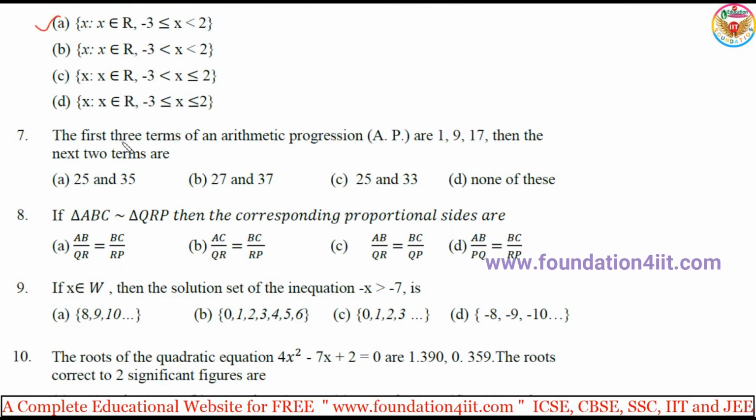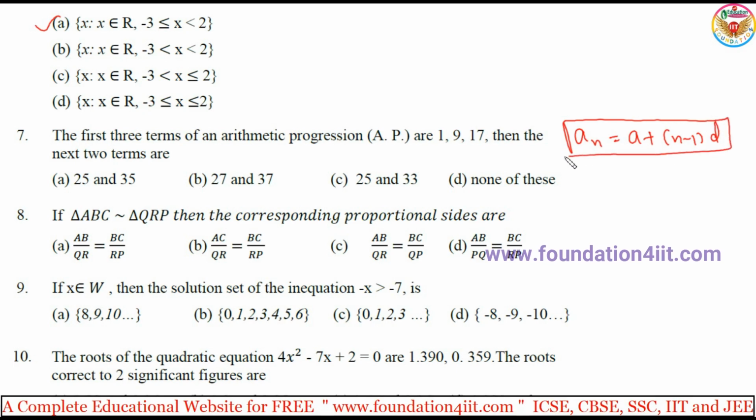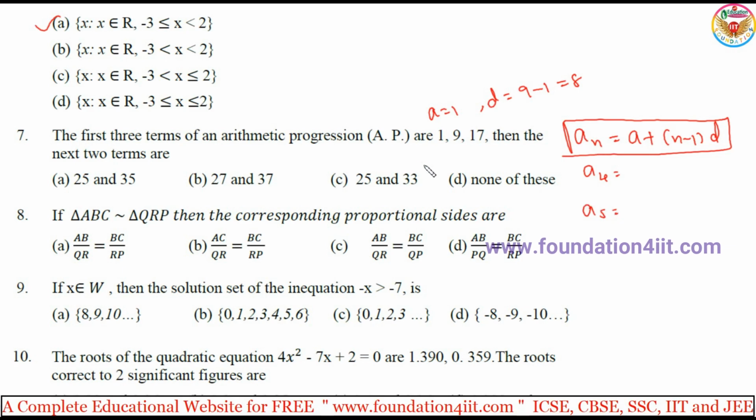And here the seventh one: the first three terms of an arithmetic progression AP are 1, 9, 17. Then the next two terms. We have the general term an is equal to a plus n minus 1 into d. We can apply this formula and find out the fourth term and fifth term, because a is 1 and the common difference is 9 minus 1, second term minus first one, 8.